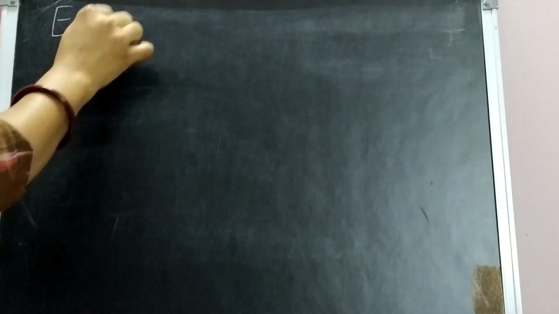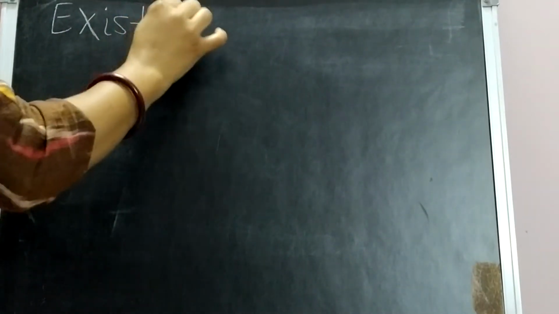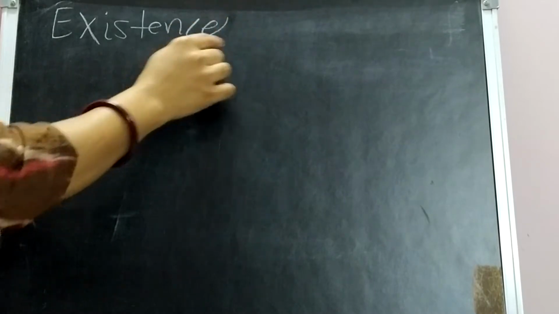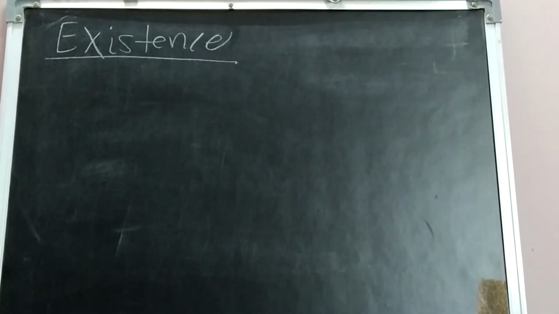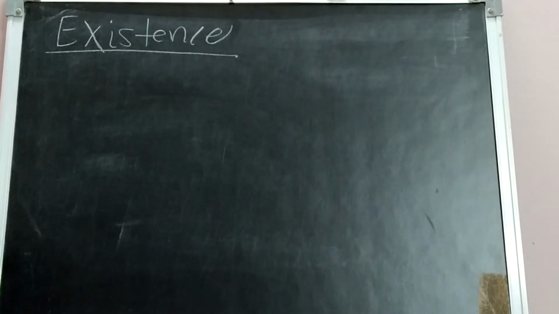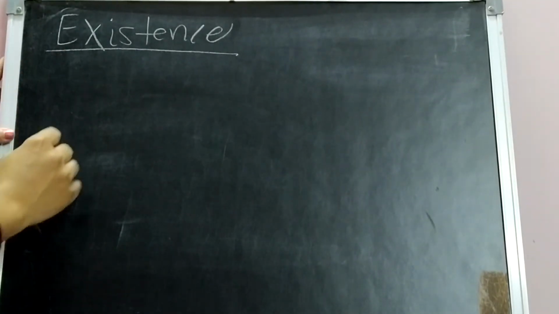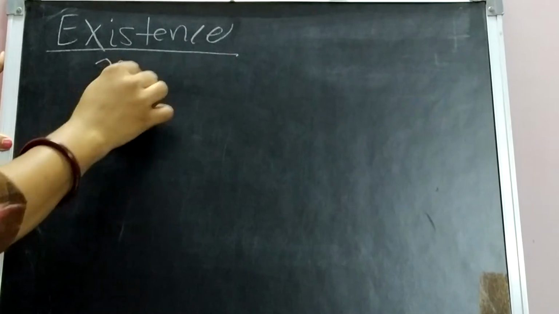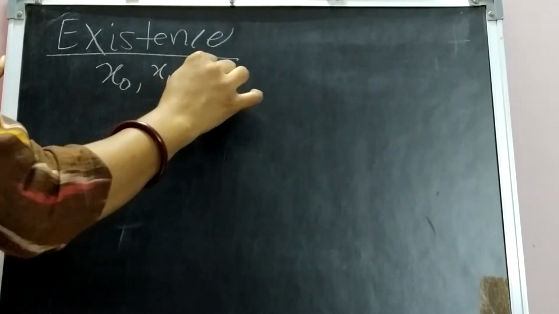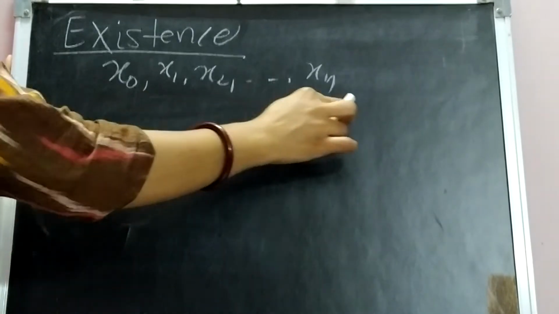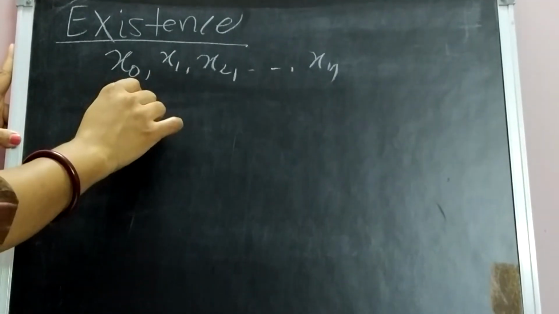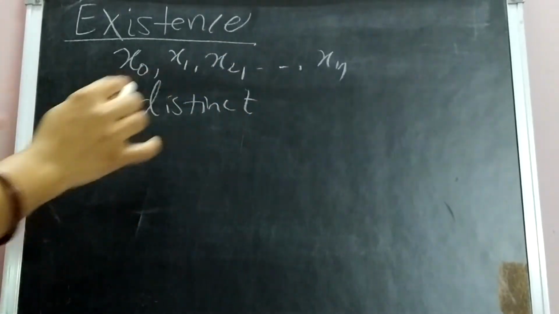For the proof, first we will discuss the existence part. Existence means we need to prove that such a polynomial P exists which interpolates f. Now this is very obvious because we have chosen the points x0, x1, x2, ..., xn, which are n plus 1 distinct points.